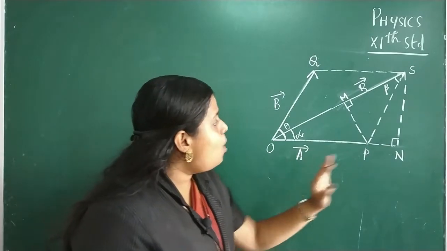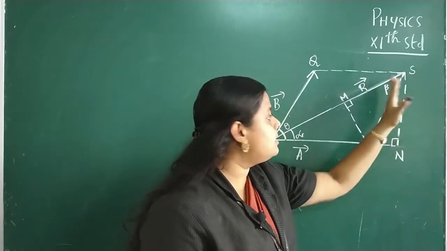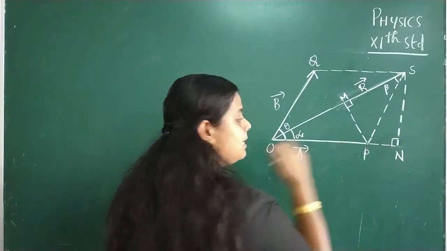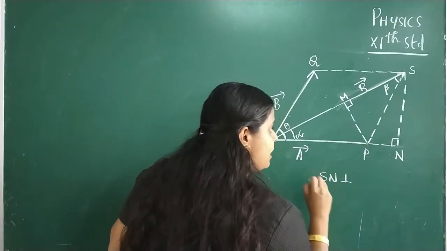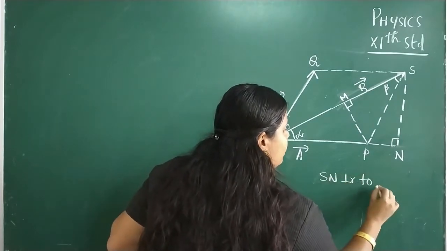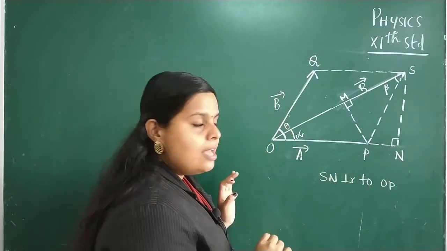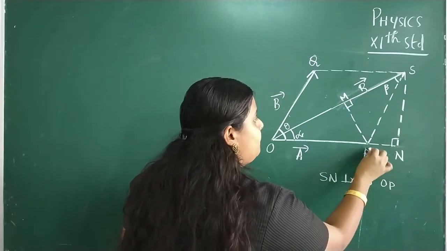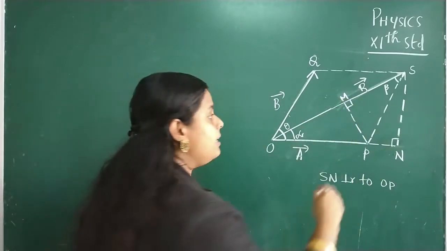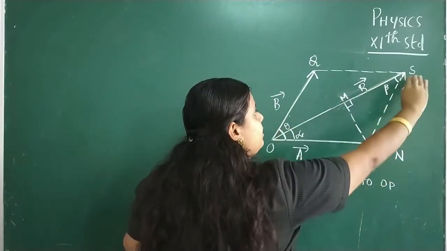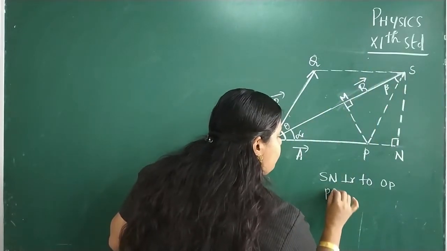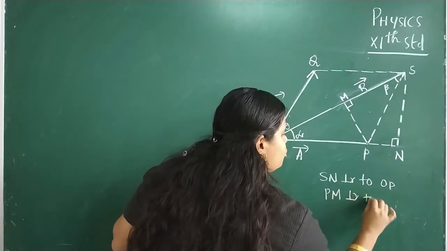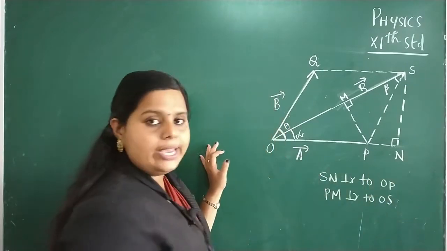Okay, now SN is normal to this vector OP. That means SN is a line that is perpendicular to OP. In the same manner, PM, which is another line, is perpendicular to the vector R, or perpendicular to OS.